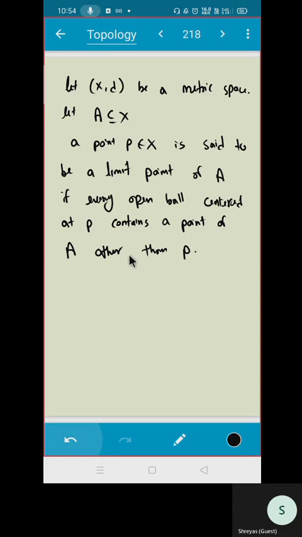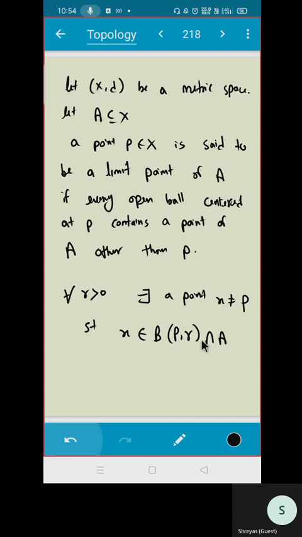Read the statement once again. That means for all R positive, there exists a point X which is not equal to P, such that X belongs to that open ball B(P,R) intersection A. In short, you can also write it as B(P,R) minus point P intersection with A is non-empty.